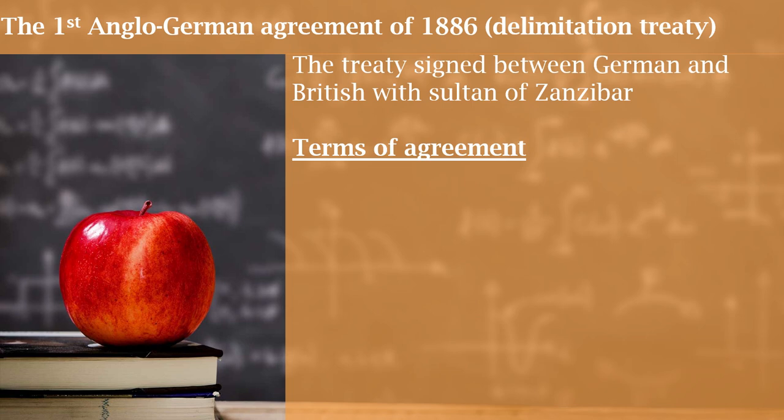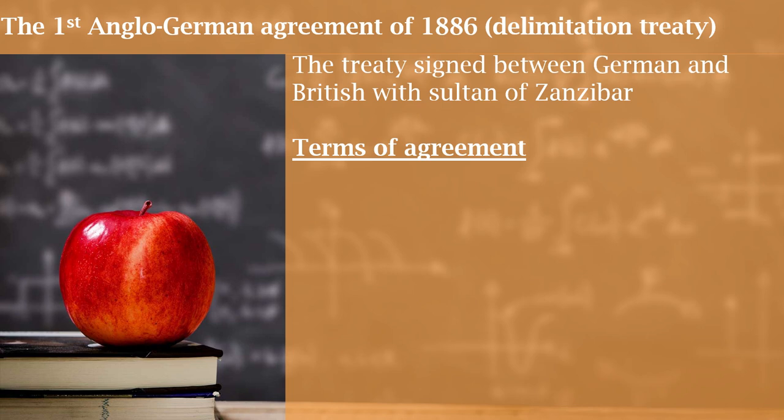Let us start with the first Anglo-German Agreement of 1886, or the Delimitation Treaty. This was the first treaty to divide East Africa, and it was a treaty that involved three figures: Germany, Britain, and the Sultan of Zanzibar.